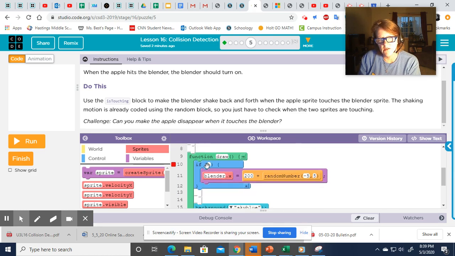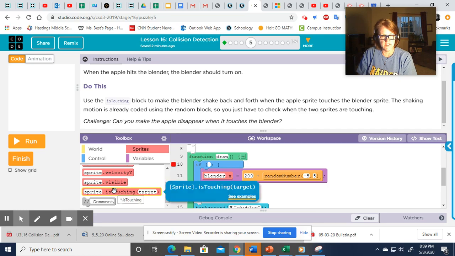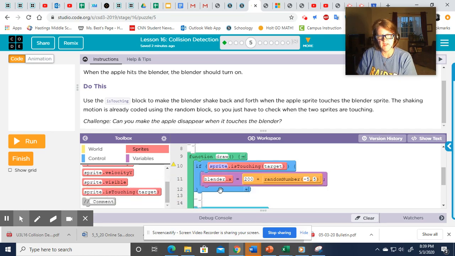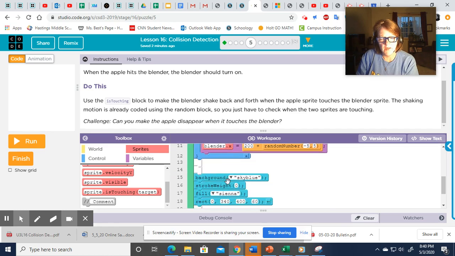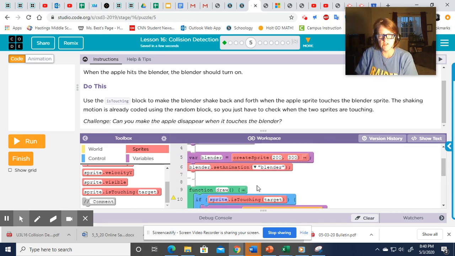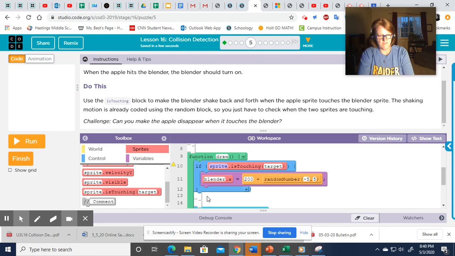And in the draw loop, we want to use the is touching block. So let's find it. Okay, so we have apple and blender. So what we want to do is say, if apple is touching the blender, then what's going to happen, and they already put this in to make the blender look like it's shaking.